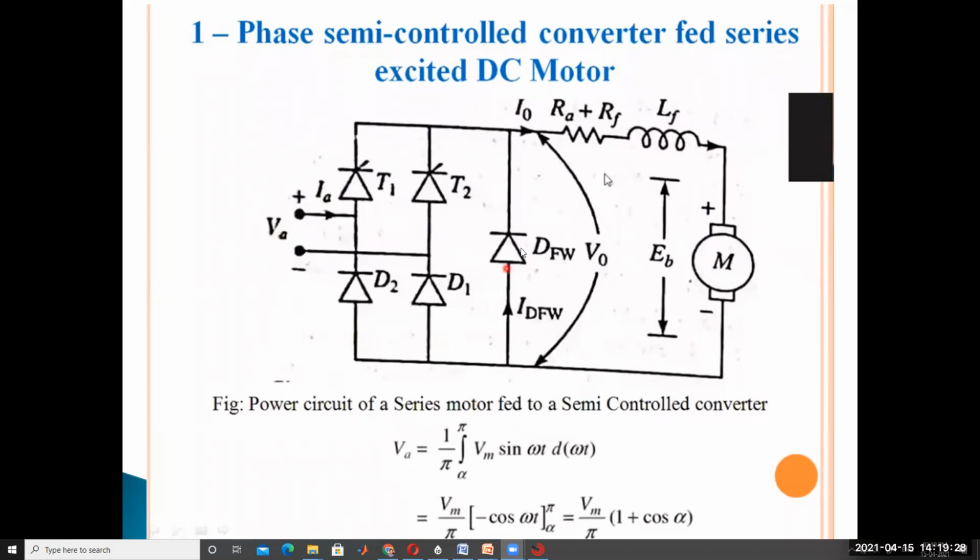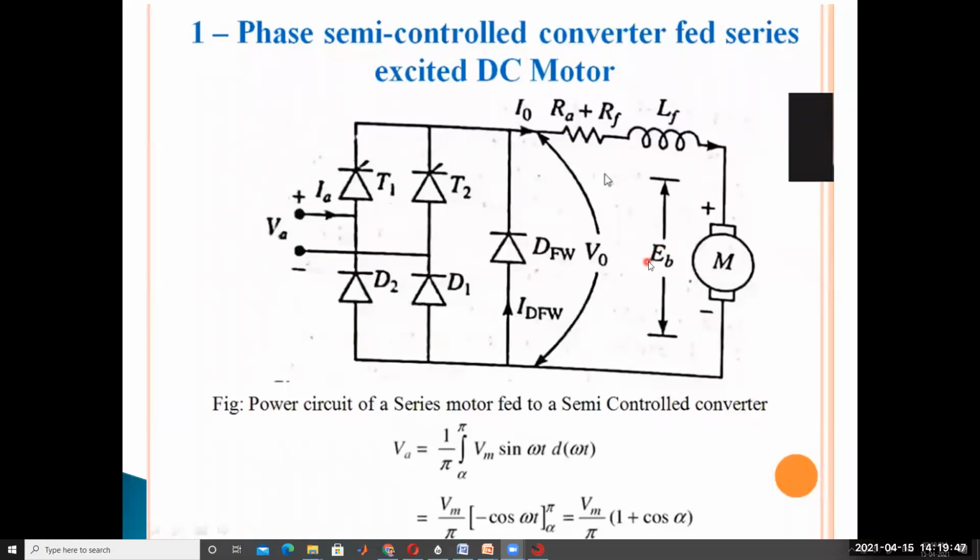These are all known things. The only difference from the previous semi converter is the motor.